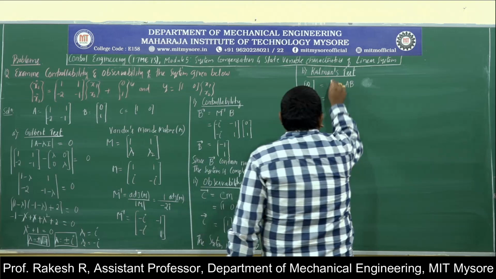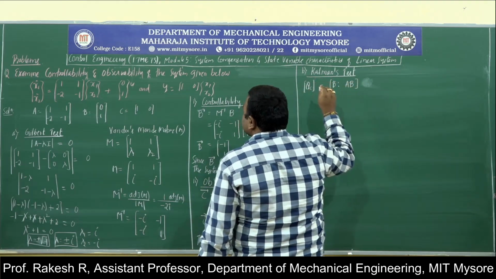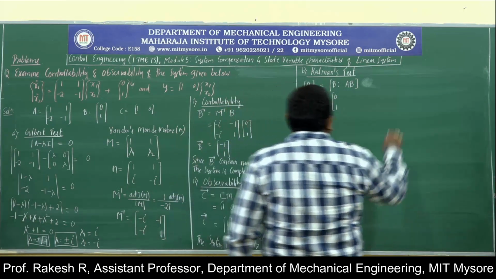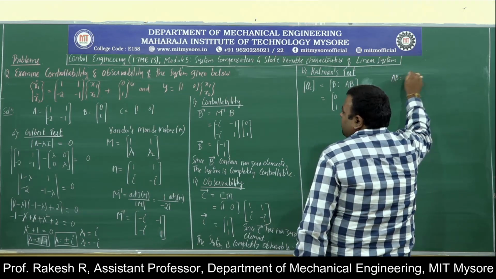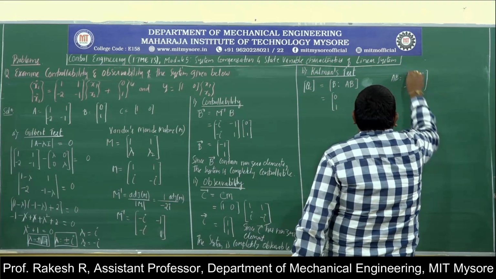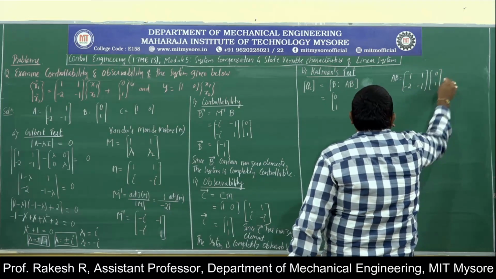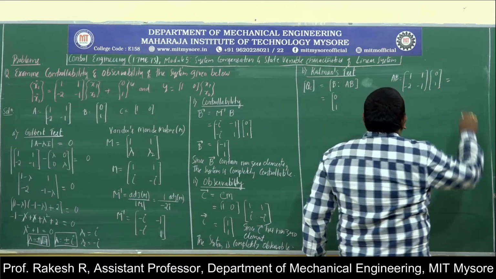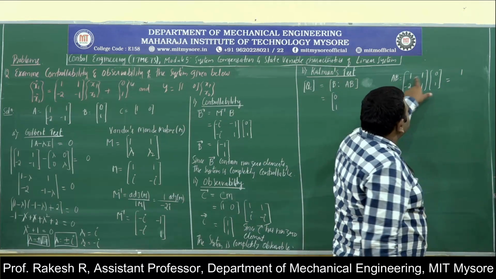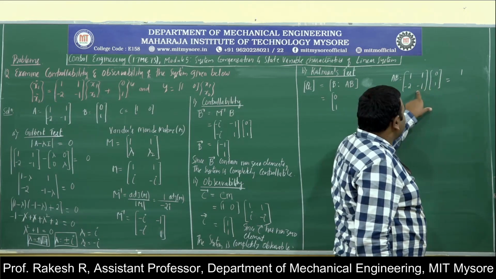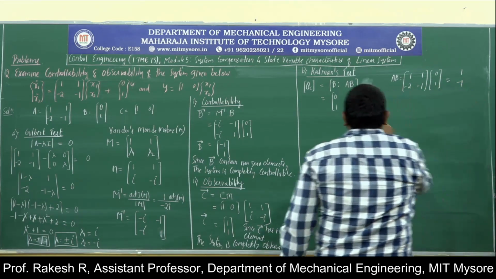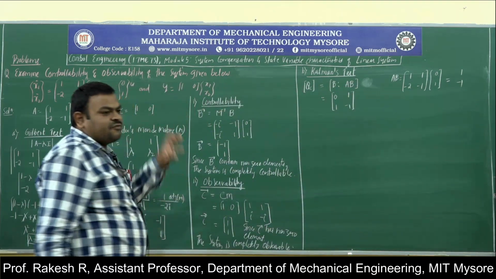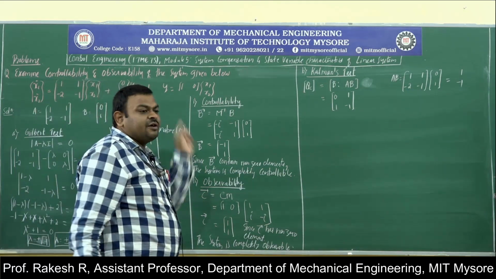What is B here? B is 0, 1. What is A into B? Calculate AB: 1, 1, minus 2, minus 1, times 0 and 1. So 1 into 0 plus 1 into 1, it is 1. Next minus 2 into 0, 0, minus 1. So 1, minus 1. This is the matrix Qc, the composite matrix for controllability.